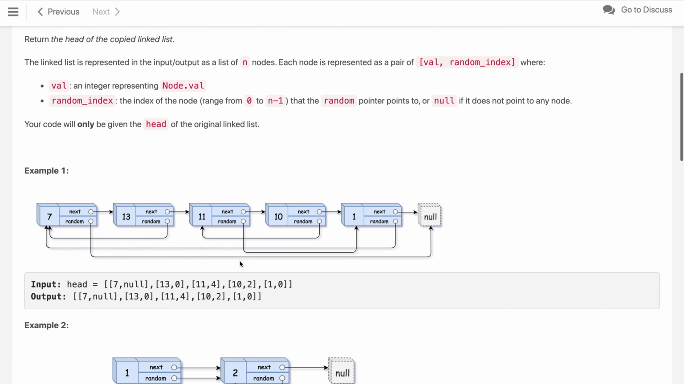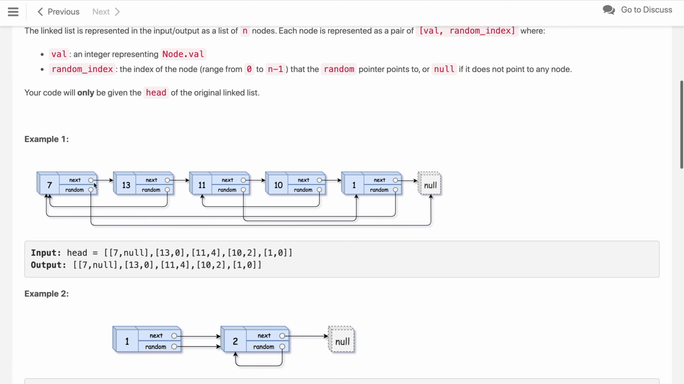The problem is: given a linked list with two pointers. One is the next pointer as in a traditional linked list, while there is another pointer reference which is random, that can link to anything, any other node in the list, forward or backward, or null itself.